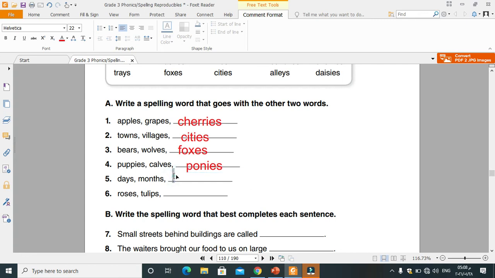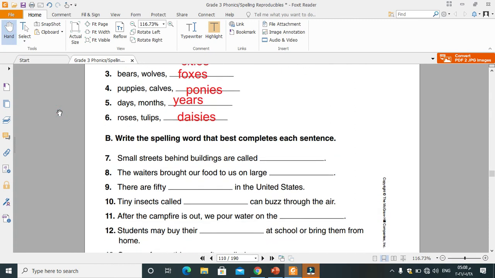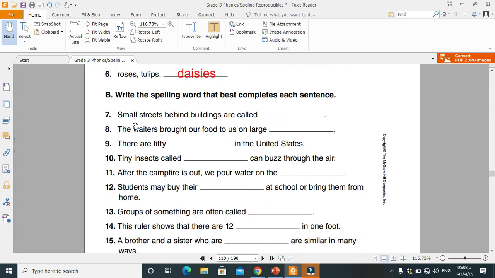Days, month, and years. Years. Roses, tulips, those are kind of flowers we add here. Daisies. I-E-S. Let's complete the sentences down. Number 7.